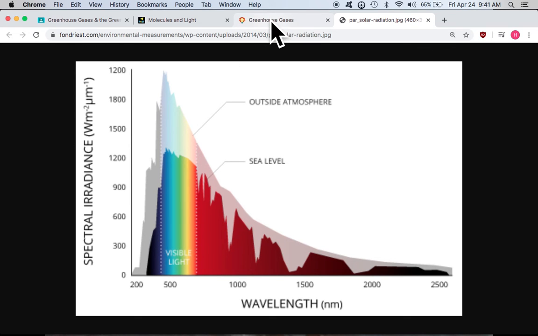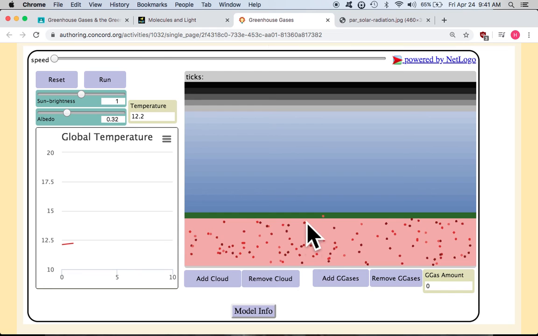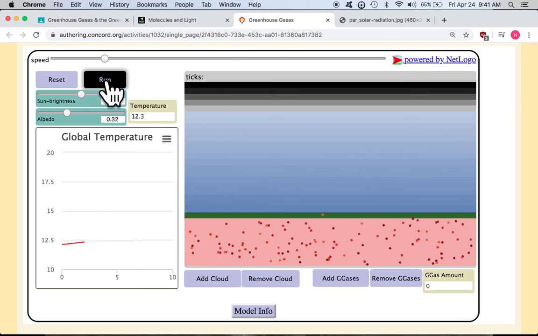I'll put a link in the description to this one. Check this out. This is the surface of the Earth. These red dots represent the material that the Earth is made out of. Here's the atmosphere. And I'm going to hit run here, and I'll show you what's going on. This is a graph of temperature, too. You can change the brightness. Albedo, that's the amount of light that gets reflected. You can add clouds, I can add greenhouse gases, and we'll just hit run.